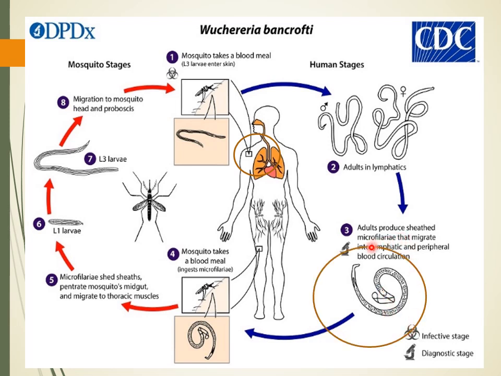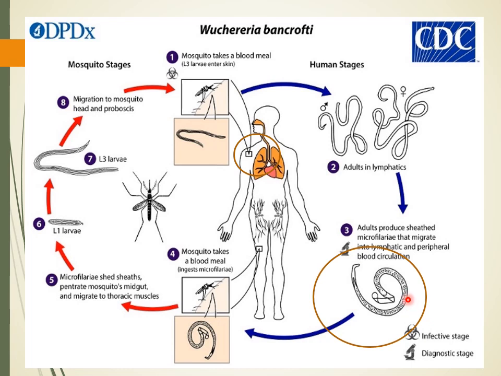So this is microfilaria, that is the diagnostic stage. Usually we diagnose the infection by detection of this microfilaria. Now, as we have discussed, it shows nocturnal periodicity, means it comes into the blood during night time.